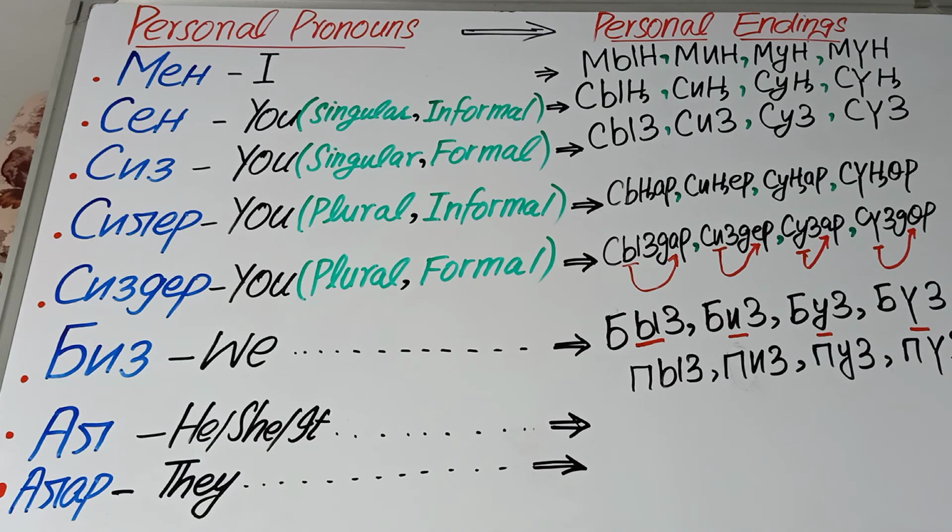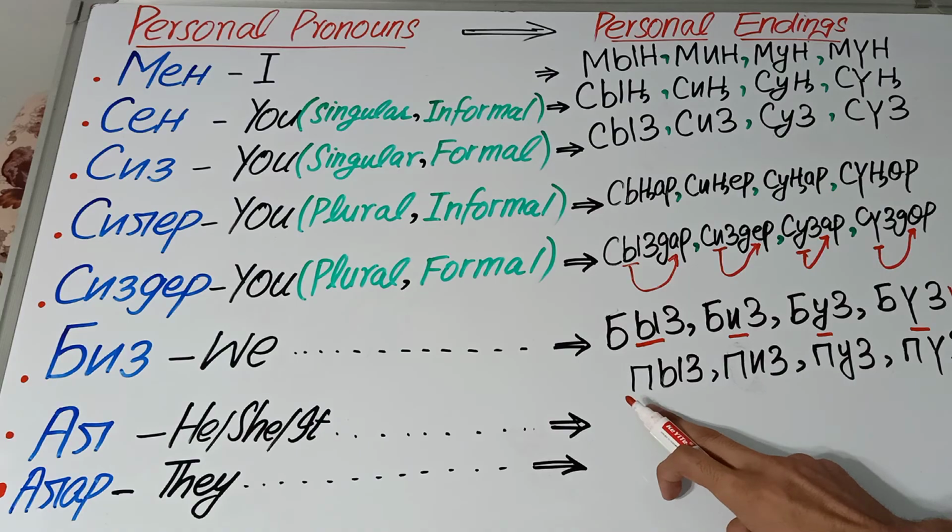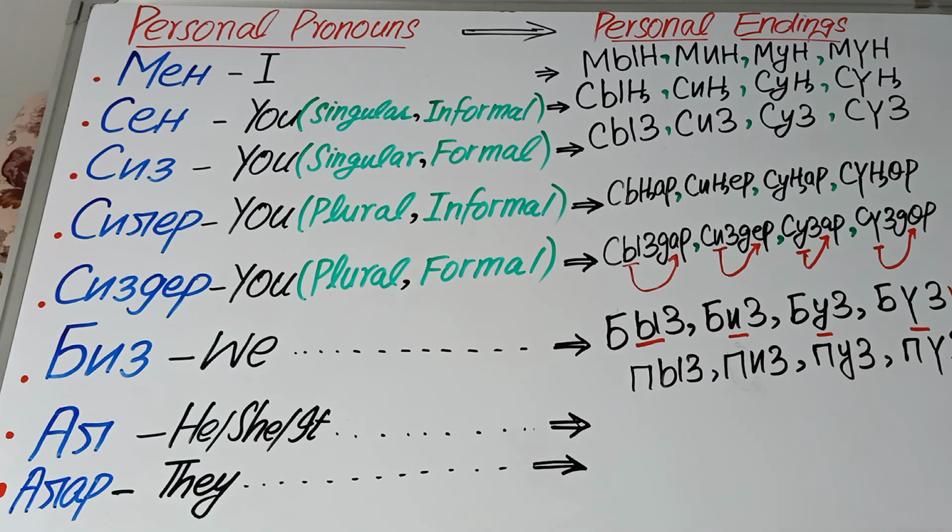Here we have the second sequence. We have two types of sequence while making the personal endings of biz.